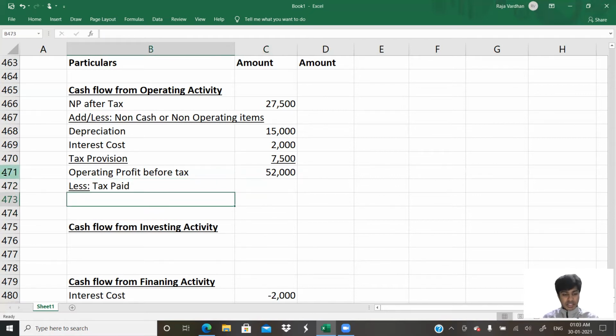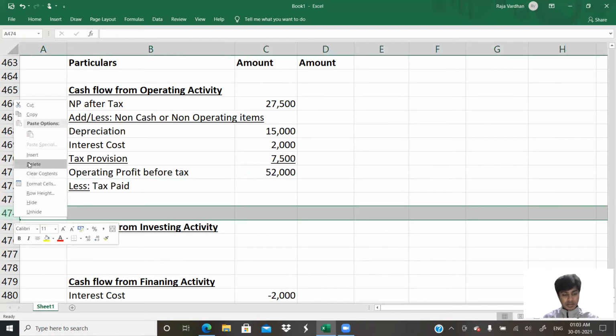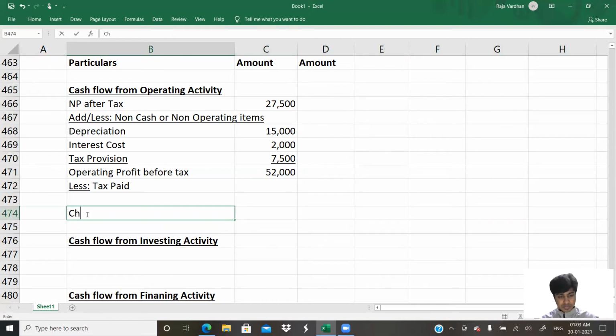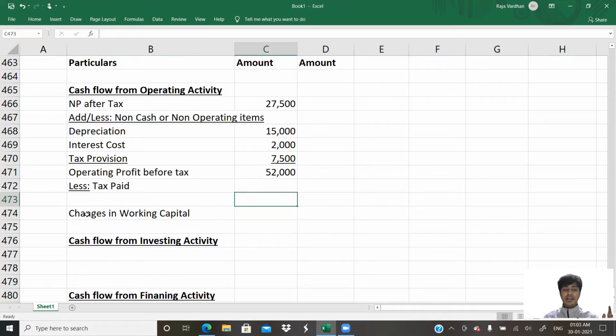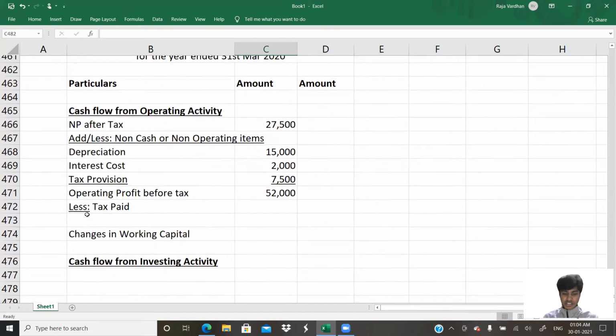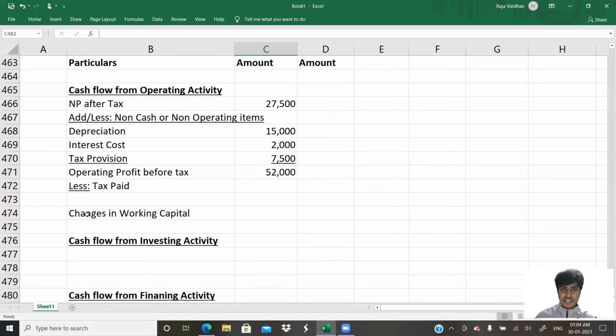And to this, I would have to make adjustment of changes in working capital. If I add these changes in working capital, then that will give me the operating profit. And then financing is almost done. Then we would have to check if there is any change in the equity or change in the debt structure. If there are any changes, like shares issued, debentures issued, shares bought back, shares redeemed or debentures redeemed, we'll account for that.